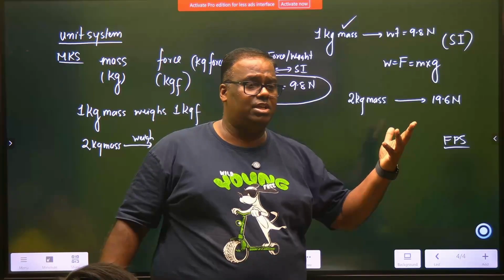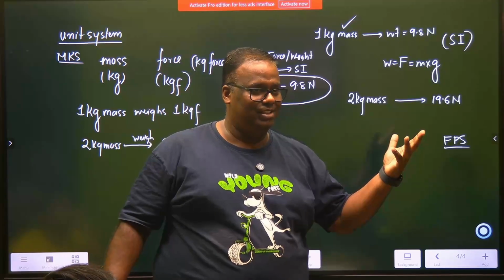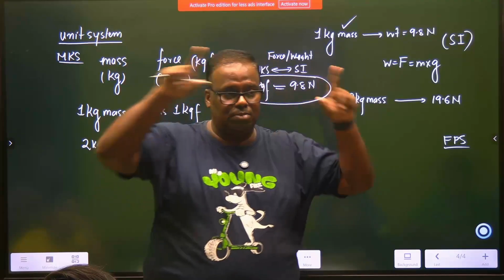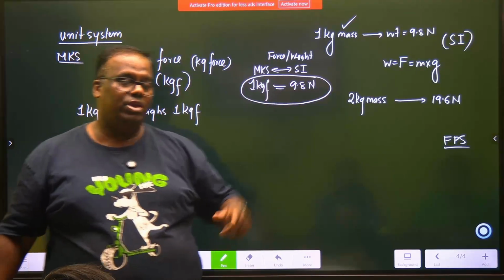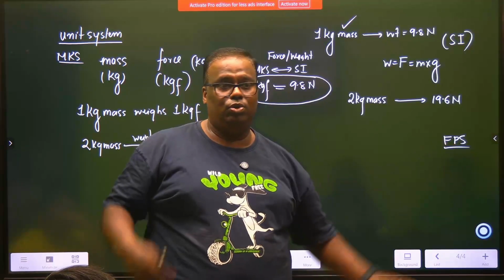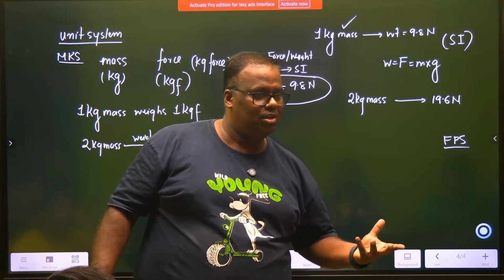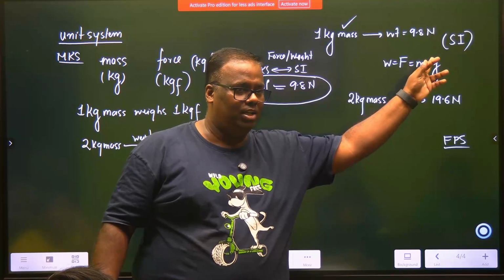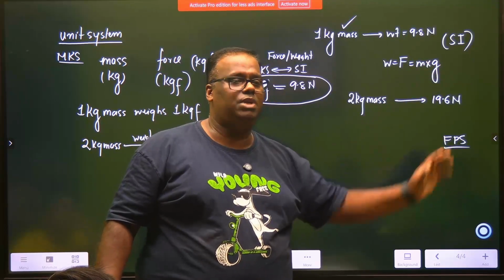Cake, still we say, how many pounds of cake did you get? If you go to Hong Kong, which was ruled by the British, you will see every vegetable market having a scale where the weight is not in kg, everything is in pound. If you go to the US, it's ounce. So different geographies. That's why SI was created, so that the world should follow one. The British introduced this FPS here.